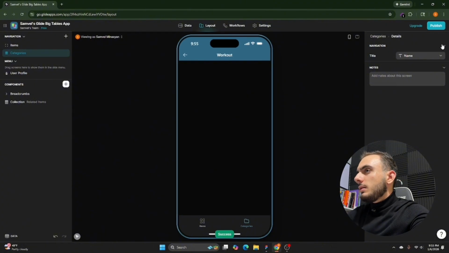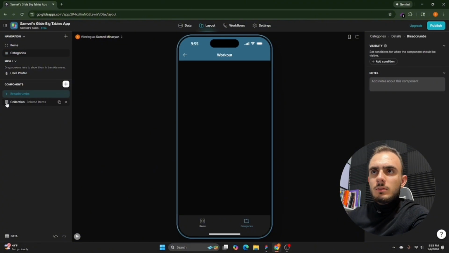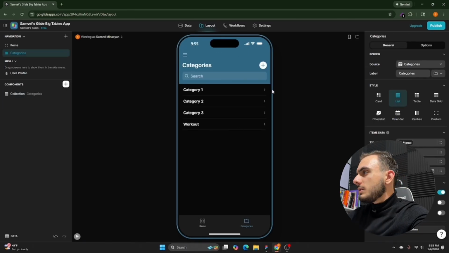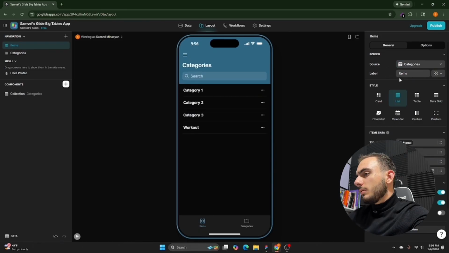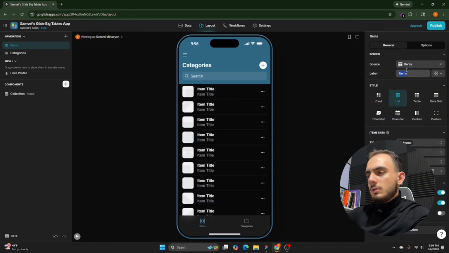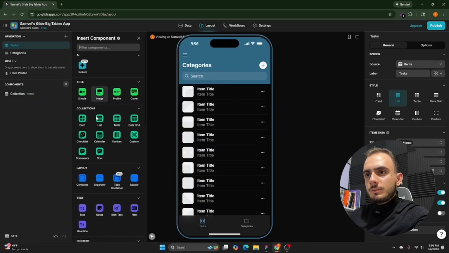And then I guess in the categories we'll want to add something, right? Let's do items, and then, okay, yeah. And then we'll rename this tasks. And then I'm just gonna, we'll add, let's see what we have here.